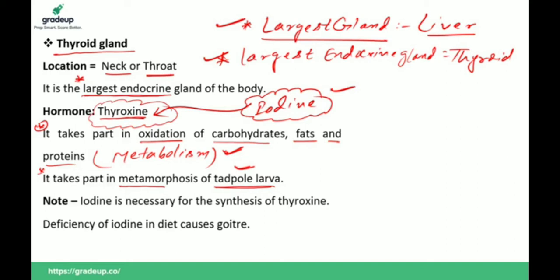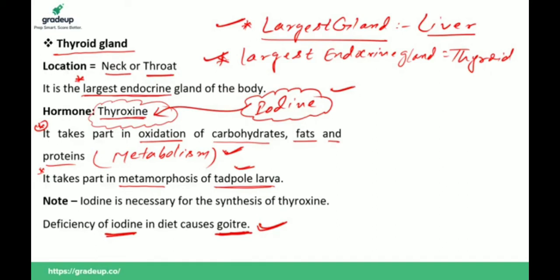So our thyroid gland increases its size so that it absorbs more and more iodine, and this condition is called goiter. Deficiency of iodine in our diet causes a disease known as goiter. So we should use iodized salt.